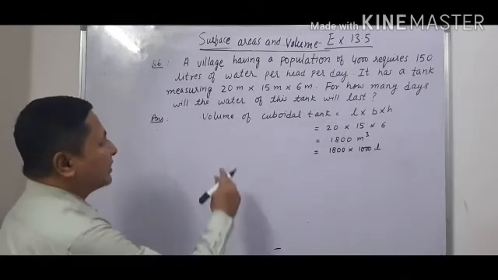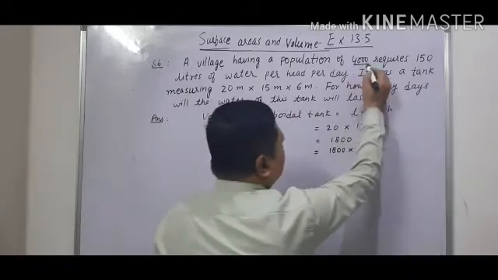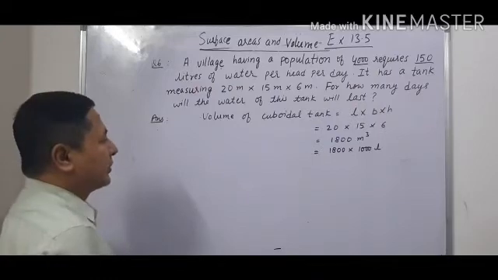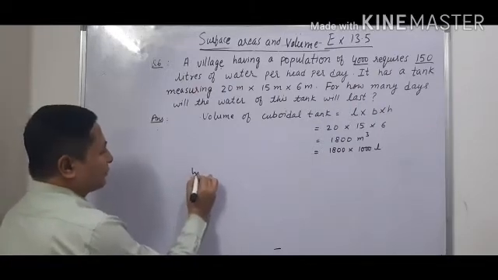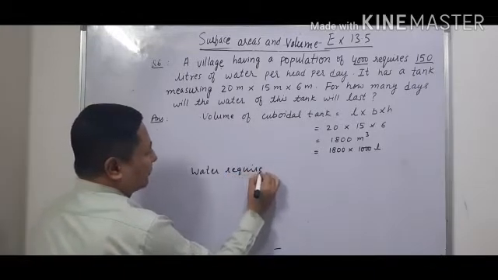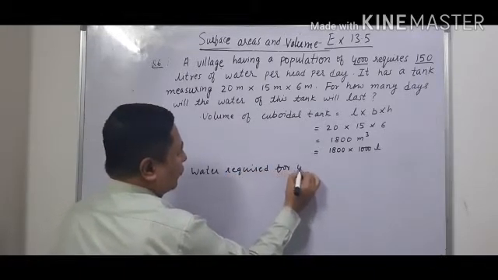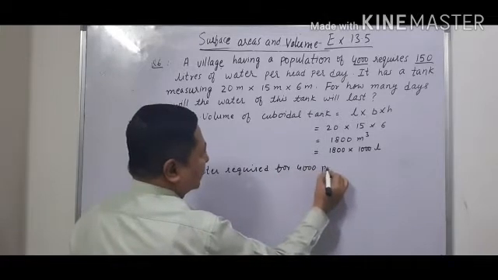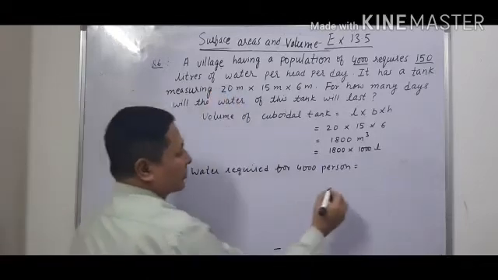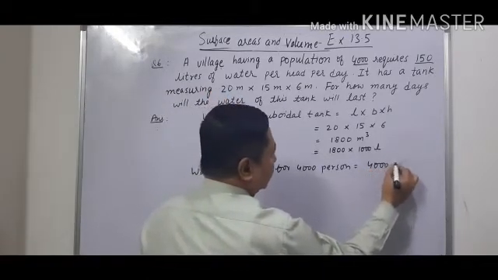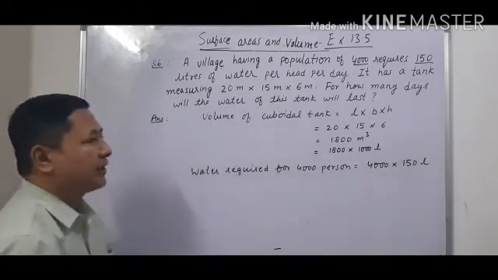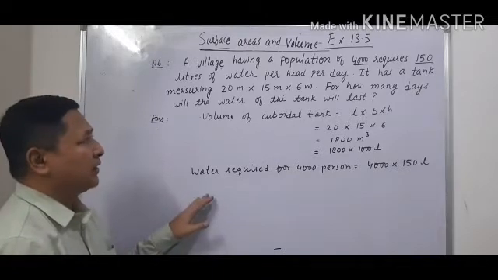Now we see that 4,000 people are there, and they require 150 liters of water per head per day. So the water required for 4000 persons, where one person needs 150 liter of water, will be 4000 into 150 liter. Now we have to find for how many days the water will last.